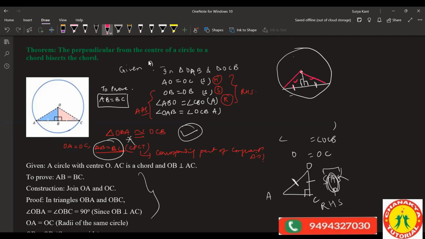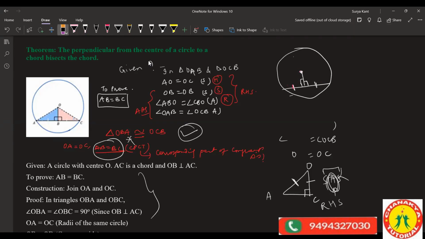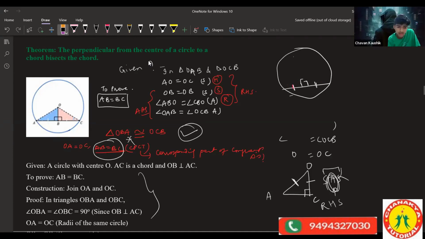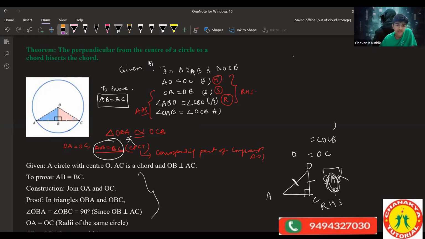So these two triangles, we have to prove both are congruent, right? We can say OC is equal to OA because both are radii of the same circle. Then AB is equal to BC because it's a line segment divided equally. We can just take the 90 degree angle over there, and we can just say that as X, then the other one is X as well.